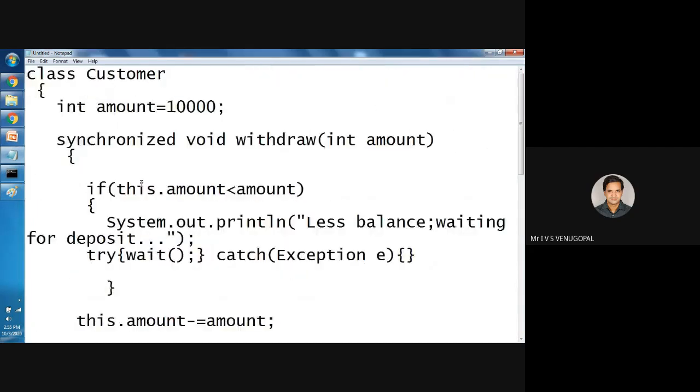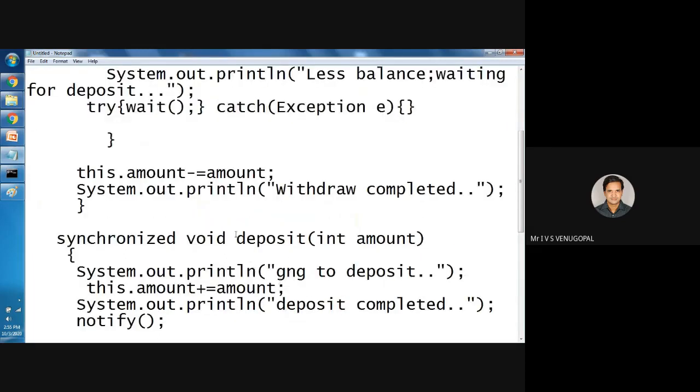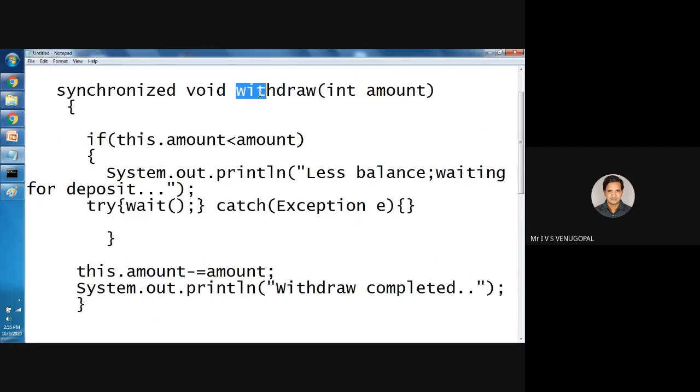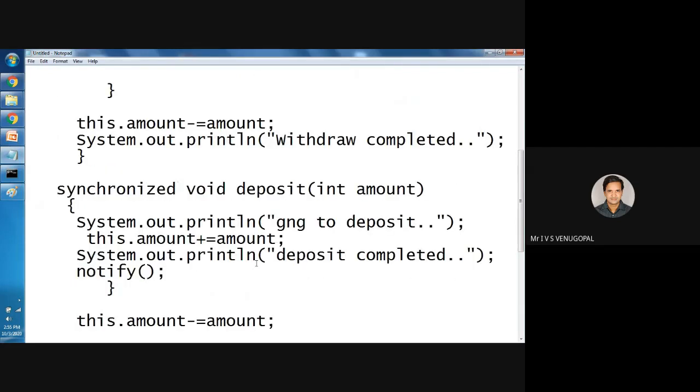Here the shared resources are withdraw and deposit. Both are synchronized. So while one thread is trying to withdraw, another thread will wait until it finishes.